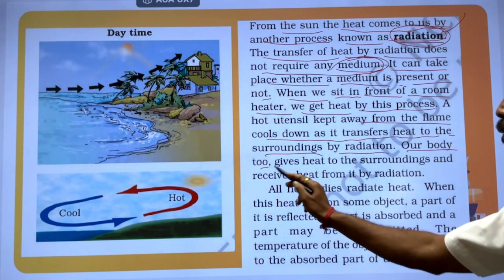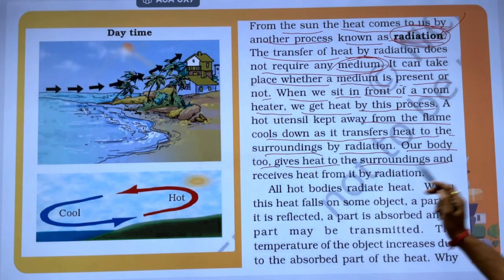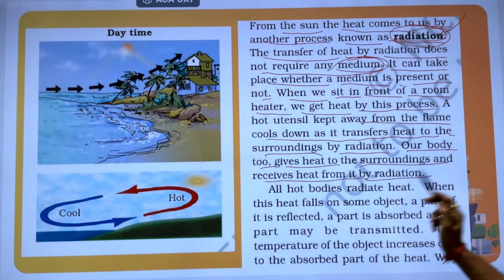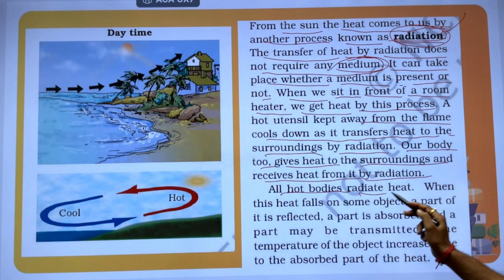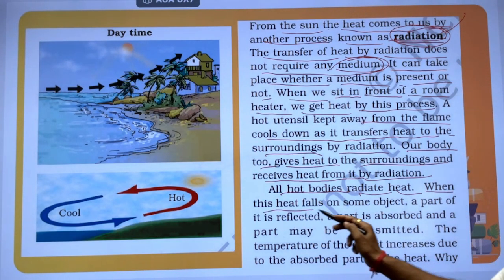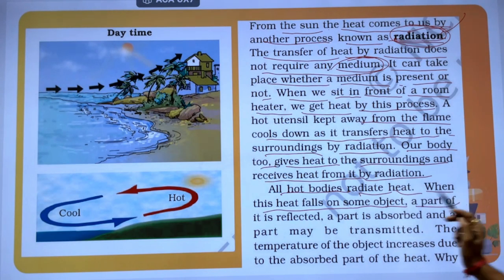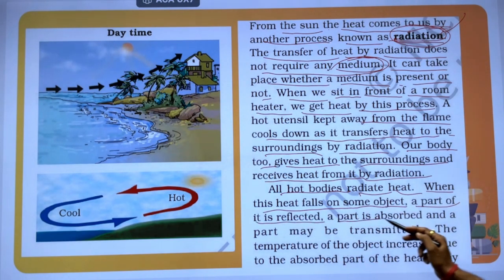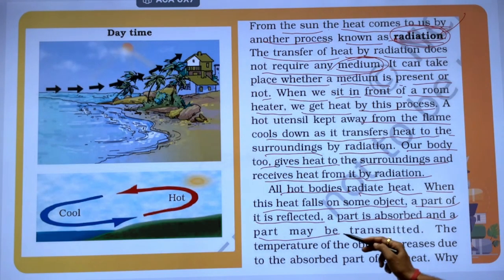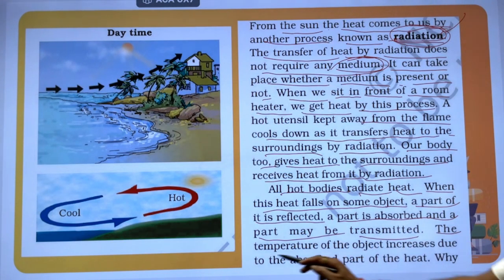Our body gives heat to the surroundings and receives heat by radiation. Also, hot bodies radiate heat. When this heat falls on some object, a part is reflected, a part is absorbed, a part may be transmitted. The temperature of the object increases due to the absorbed part of the heat.